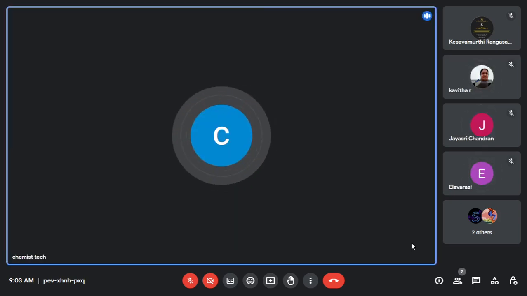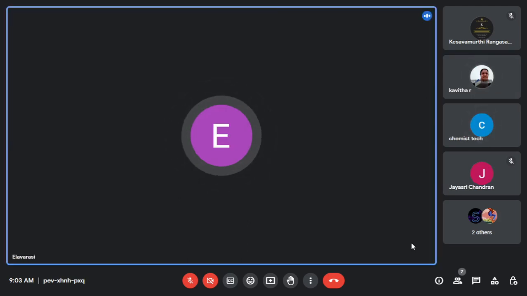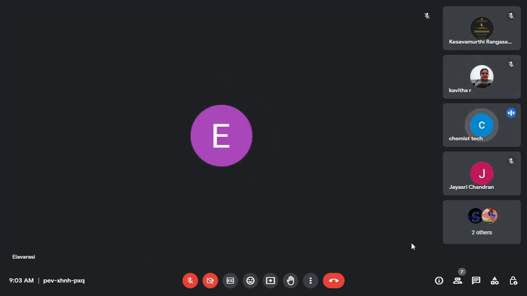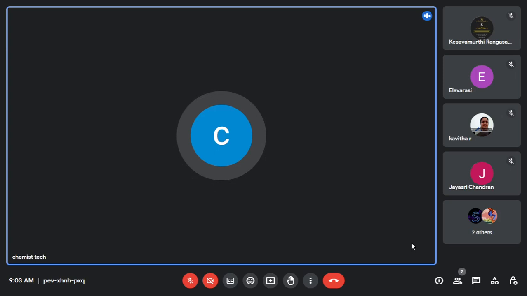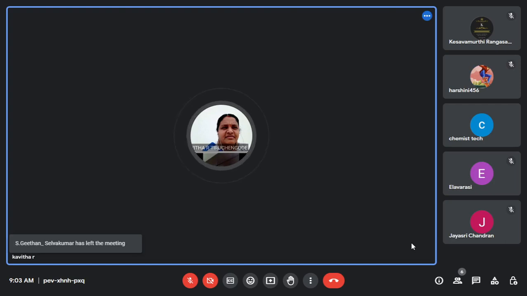Why are only a few rays deflected in the Rutherford model? Because the proton mass is less, so few rays are deflected.